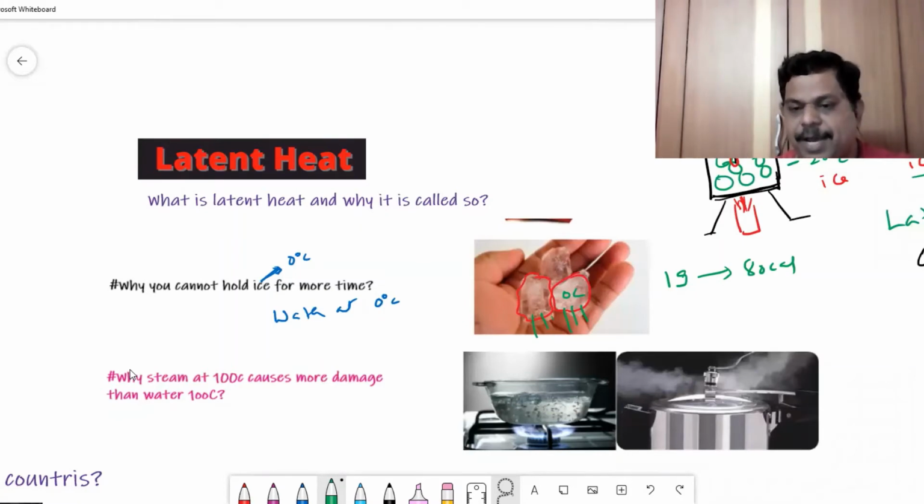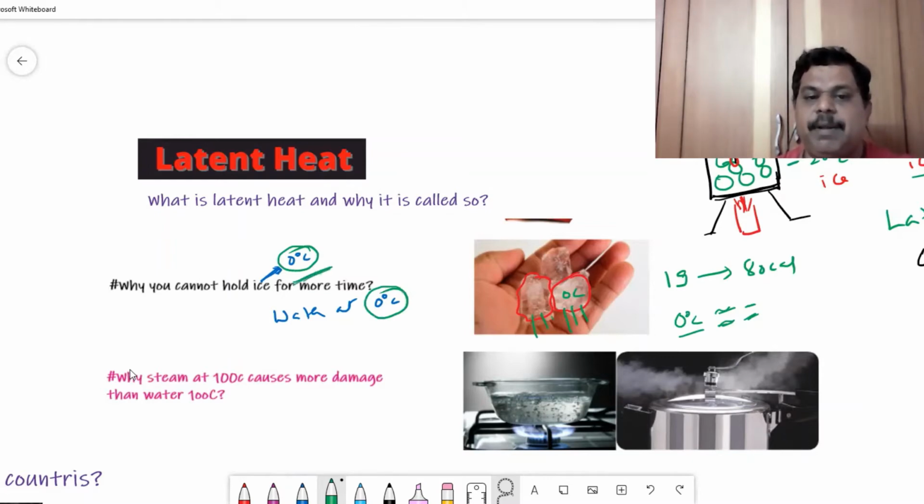Suppose instead of ice, you take water at 0 degrees centigrade. Since water is already in liquid state, it won't absorb as much. Ice absorbs more energy when compared to water. That means when you hold ice at 0 in one hand and water at 0 in the other hand, ice at 0 absorbs more energy than water at 0 because it is in solid state. It has to melt.